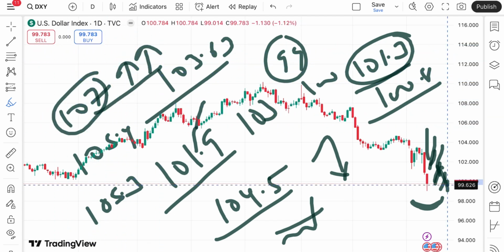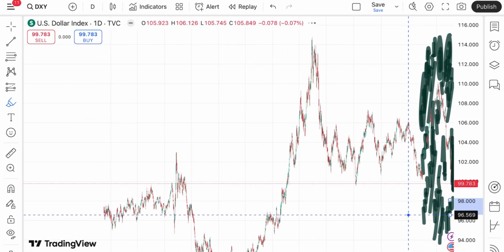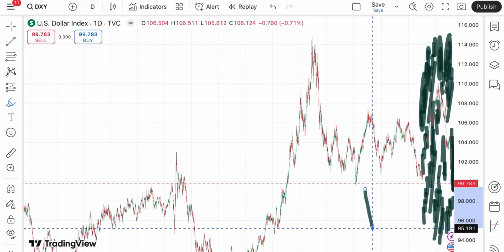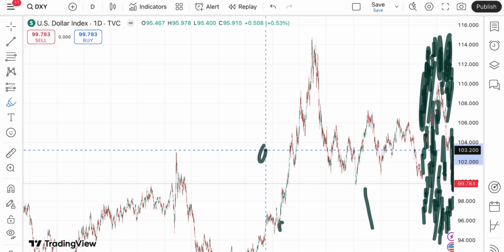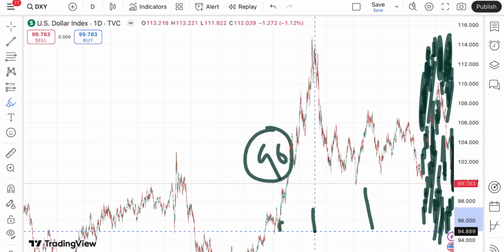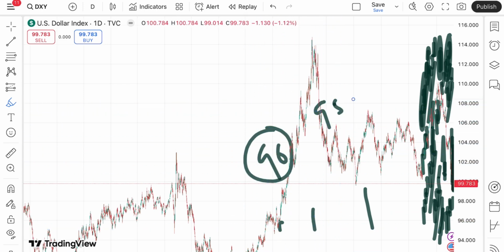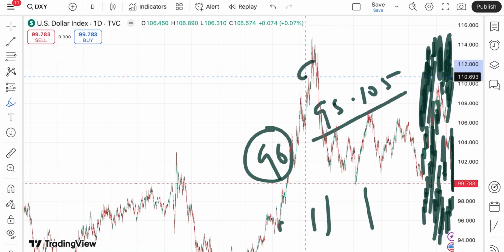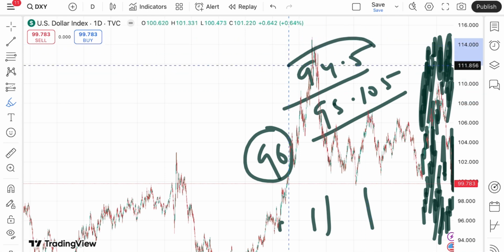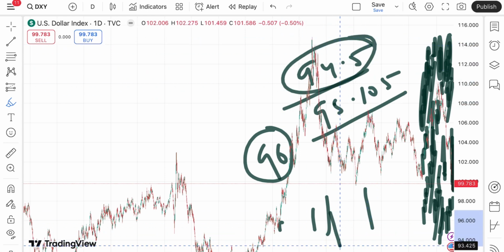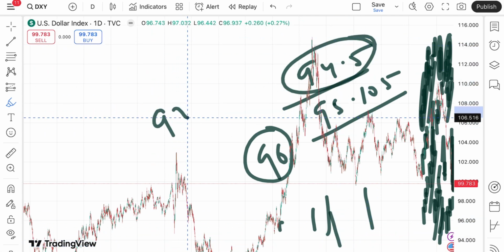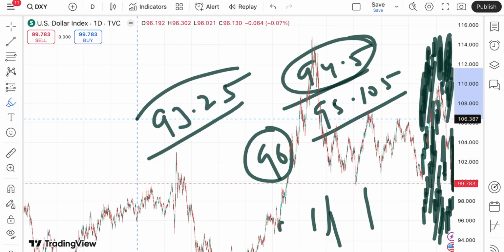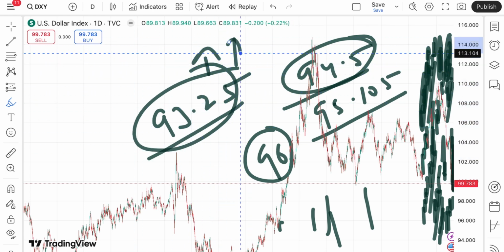Okay, now suppose the price didn't sustain, it can come down again towards $99.109, and if the price moves below that level, chances of touching around 96 will be there. If the price falls below that level, a chance of touching 95.105 is there. If the price falls below that level, a chance of touching 94.5 is there, and if it falls below that, a chance of touching 93.25 is there, and if that sustains, a further upside movement we can see.